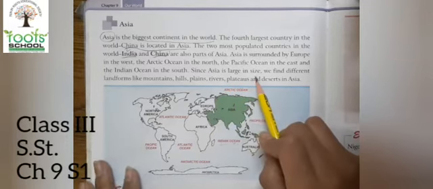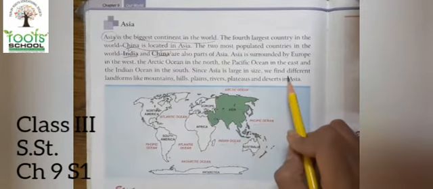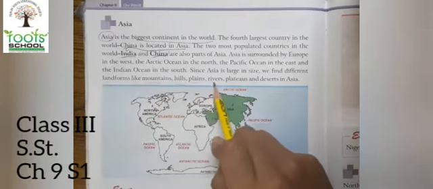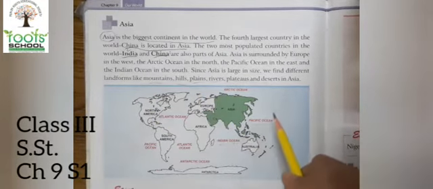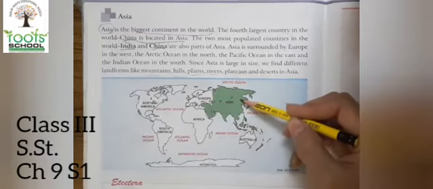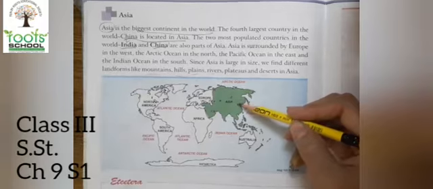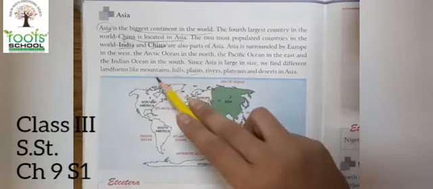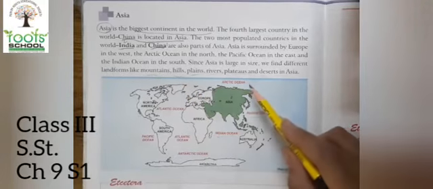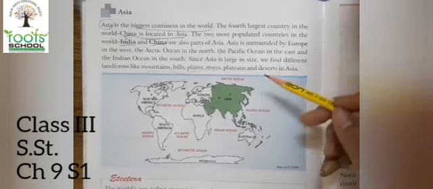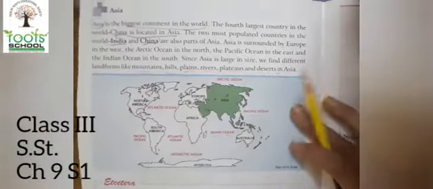Since Asia is large in size, we find different landforms like mountains, hills, plains, rivers, plateaus and deserts in Asia. Asia is the biggest continent in the world, so here we can find every form of land present. Now there is one etc. given over here.